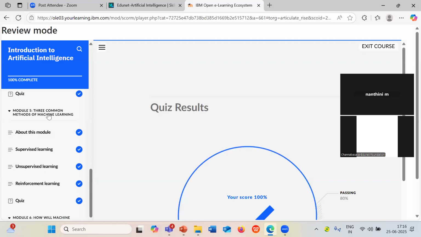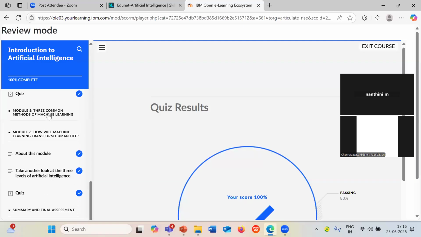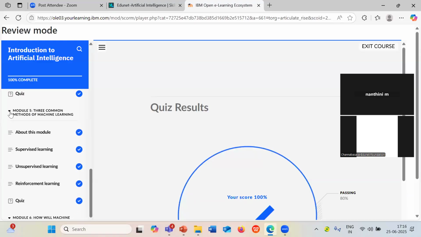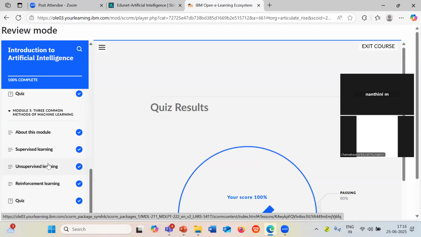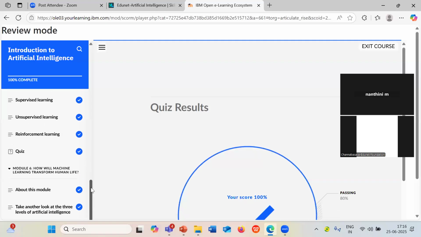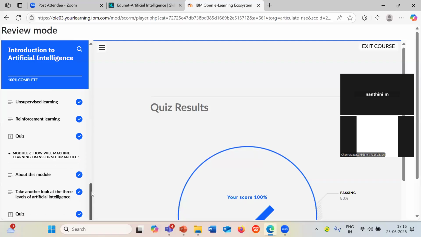And of course, coming to the machine learning part, you have three different types of machine learning, the common types: supervised, unsupervised, and reinforcement learning. These concepts we will be discussing in today's session using the PPT. Is it clear to everyone? Students, I need a response from your end. Is this clear to everyone?